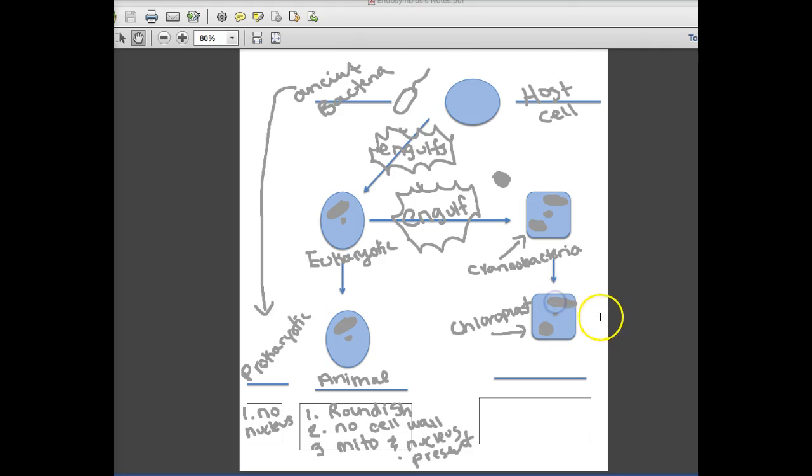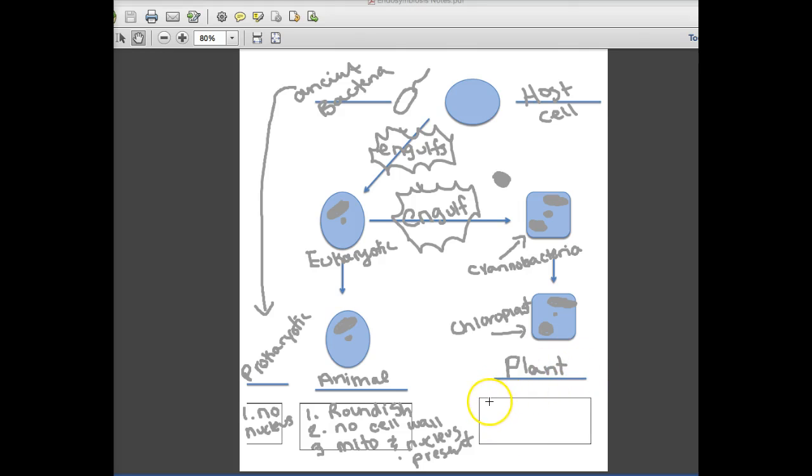Why do we believe that this chloroplast was the ancient cyanobacteria? Well, once again, the chloroplast has its own set of DNA and replicates on its own schedule. It also is the same shape and size as the cyanobacteria. And they're two of the only things on Earth that photosynthesize. So once again, we believe that this is more than a coincidence and that the ancient cyanobacteria is today's chloroplasts. And so we have now plant cells.